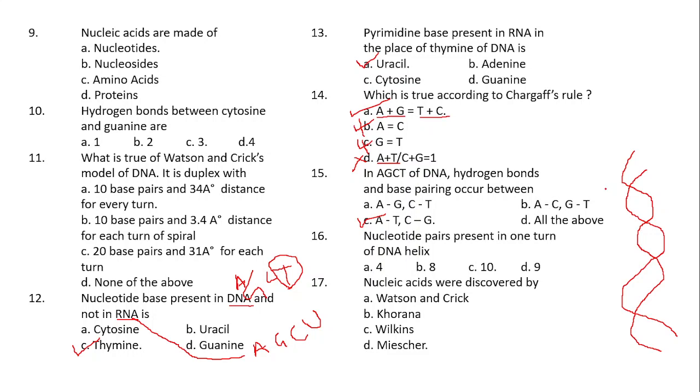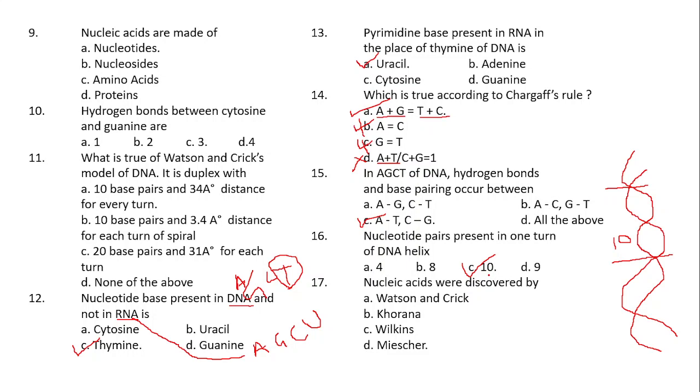In one complete turn of beta DNA, as we have already discussed earlier, how many base pairs will be there? So 10 base pairs will be present. In one complete turn of beta DNA, 10 base pairs will be present. So the option here is option C, that is 10.